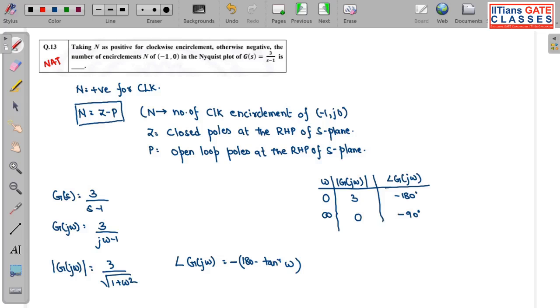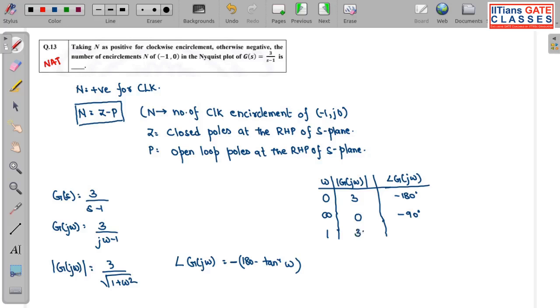To be on the safe side, if you have very little idea how to calculate the angle and how to draw the polar plot, take another point. So let me assume omega equal to 1. This is in between 0 and infinity. What will be the magnitude?